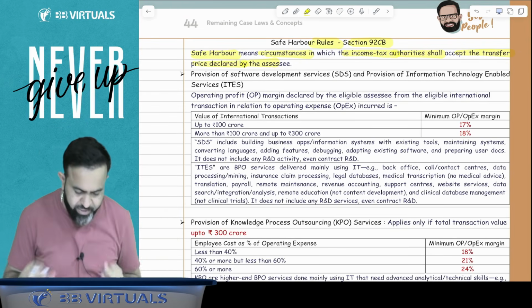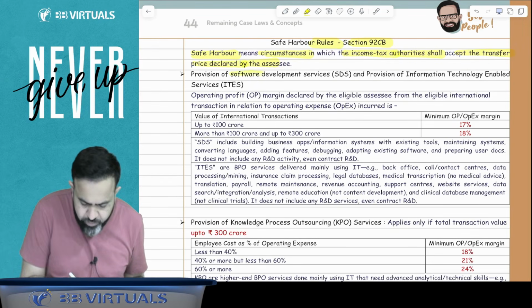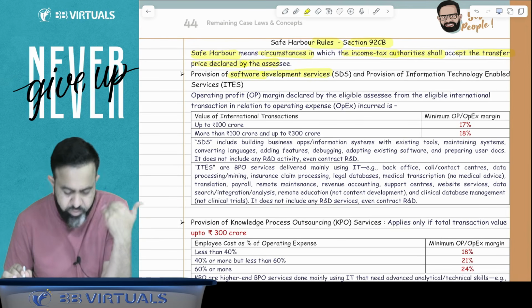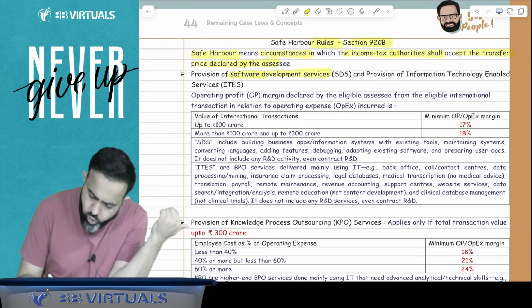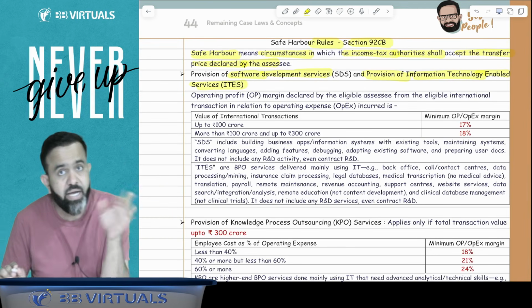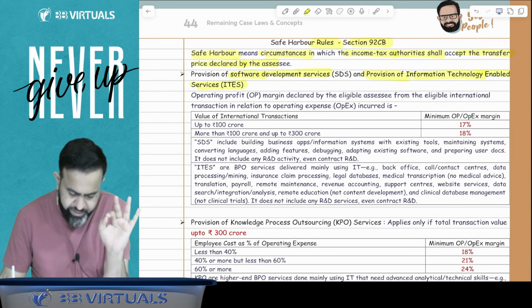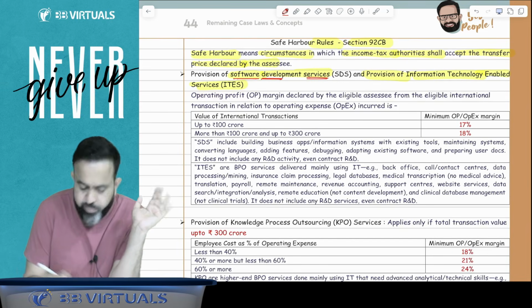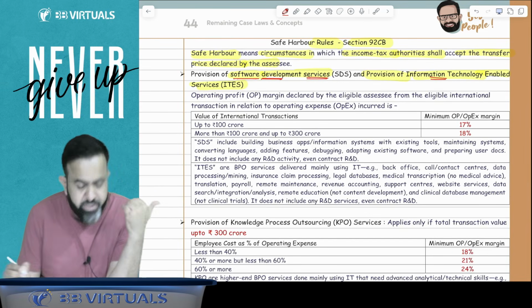First, it is applicable for provision of software development service, or provision of information technology enabled service, that is IT enabled service. So the first industry is software development service and the second is IT enabled service.